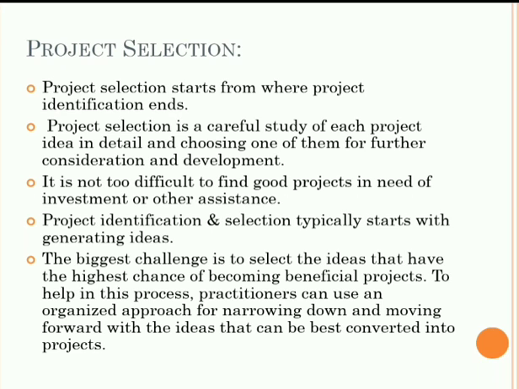Now let us see who should be involved in the project selection process. It is an important process. There should be involvement of agency management, stakeholders, and the project manager also. How should agency management be involved in selection of a project? First, set selection criteria to ensure that the selection process aligns with agency strategies.